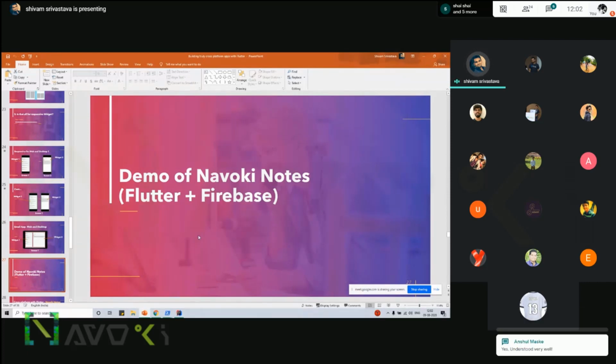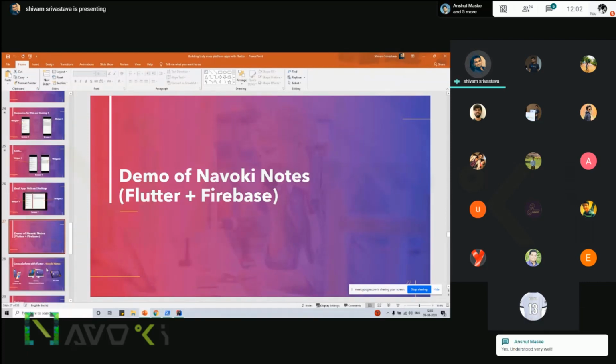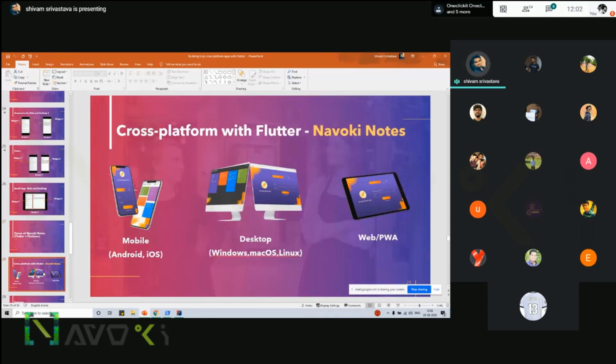Now next is the demo of Namuki Notes. So what is Namuki Notes? As I said earlier, while I was researching this project regarding Flutter applications for cross-platform, there were not many resources. So what I did, I started making a UI for that, to see what we can do with it. After I achieved some UI and features, I started working on the API part. Instead of making my own API, I used Firebase. As you can see on the device, this cross-platform Namuki Notes is open source. The project code is available on my Twitter profile.